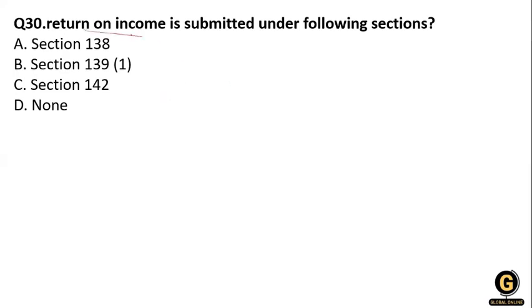For the return on income, what will be the section? The section 139A. Okay, for return on income, 139A is the correct. So option number B is correct.